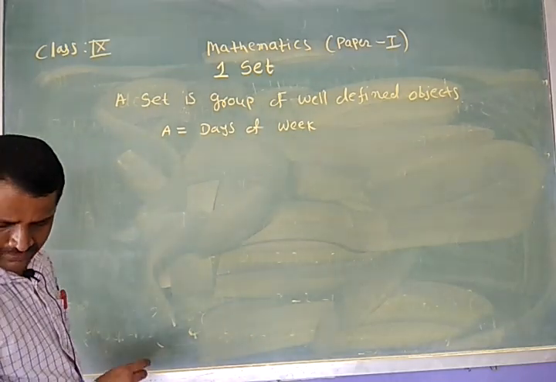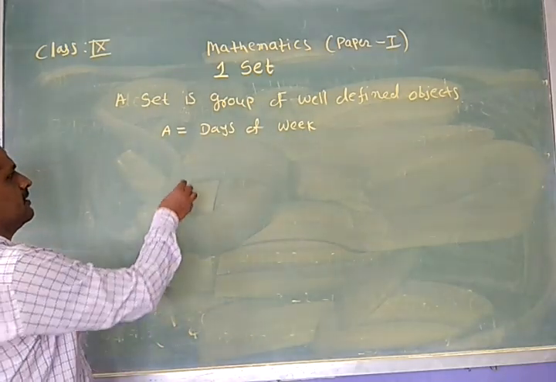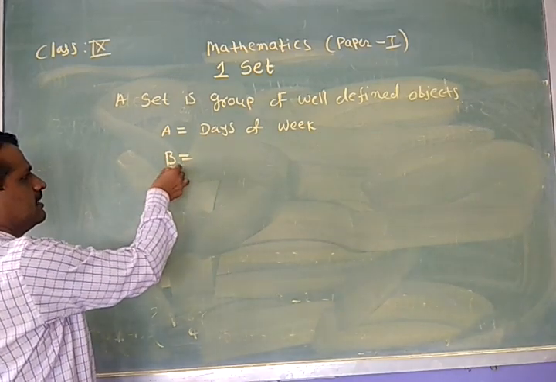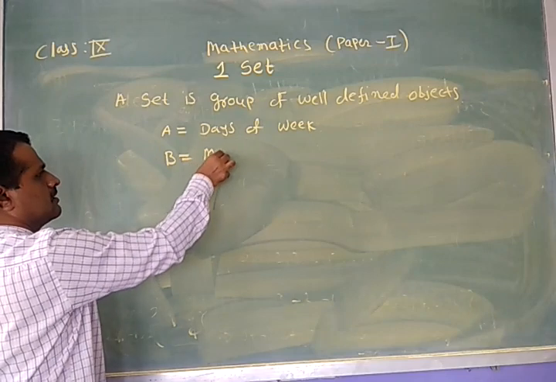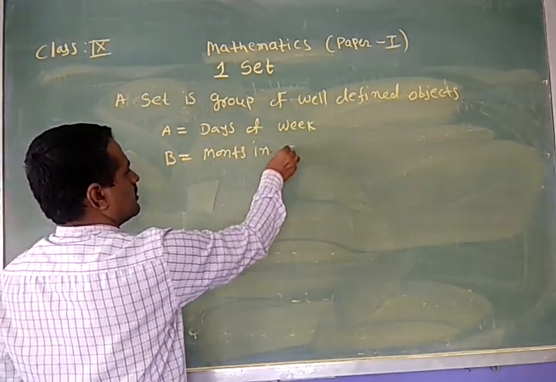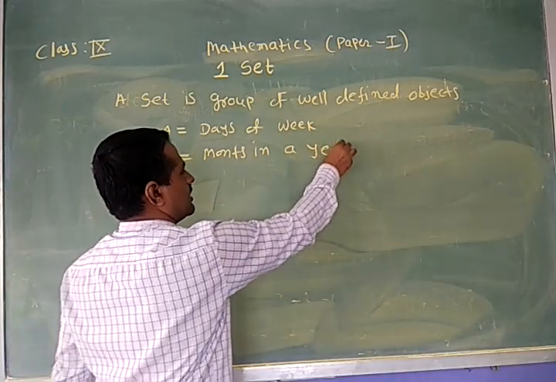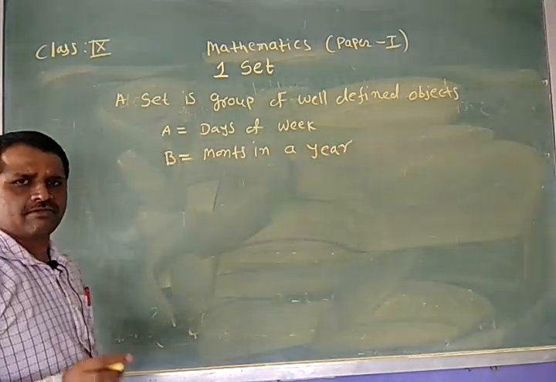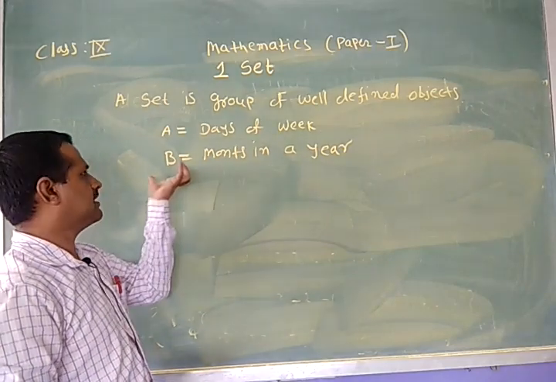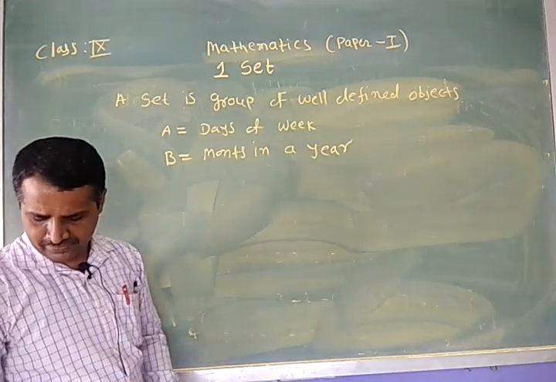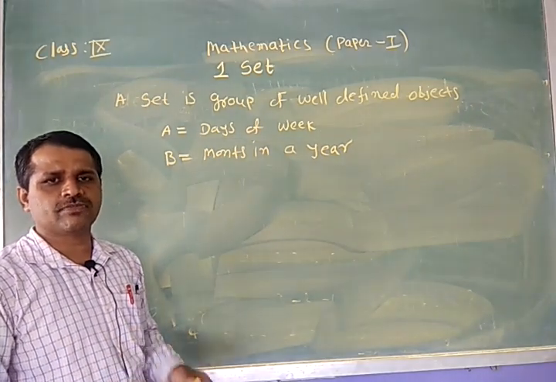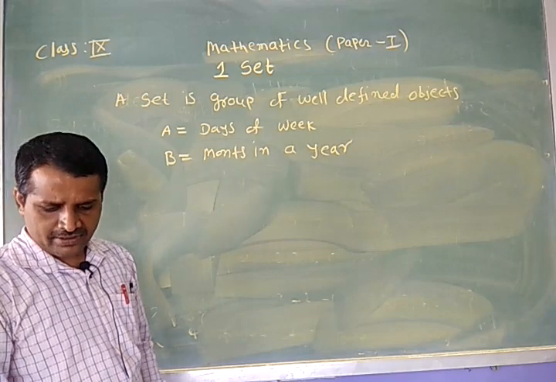Then months in a year. Suppose B is one set. This is the name of the set. Months in a year. We know that there are 12 months in a year. Therefore, a group of 12 months in a year is nothing but a set. Then planets in the solar system is also an example of a set.